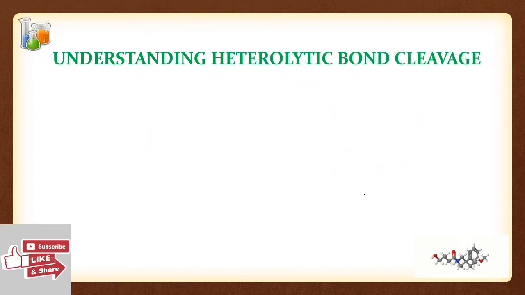Now understanding heterolytic bond cleavage. I'm going to consider an example, molecule XY. Now there are two electrons.